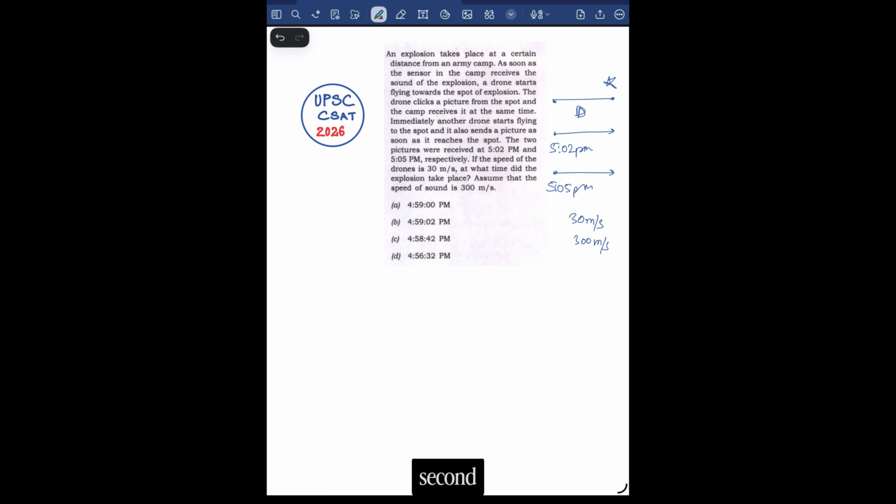It is known that the second picture is received at 5:05 p.m. and the first picture is received at 5:02 p.m., which is when the second drone starts moving towards the explosion site. This means that the second drone takes 3 minutes to reach the explosion site. So let's calculate the distance between the explosion site and the army camp. Distance is equal to speed into time. The speed of the drone is 30 meters per second and the time taken by the drone is 3 minutes or 180 seconds. So the distance between the army camp and the explosion site is 5400 meters.